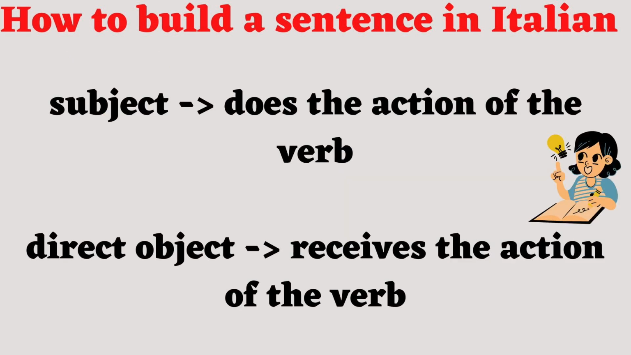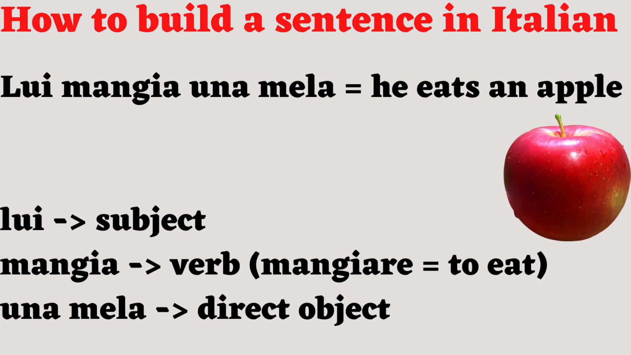Let's make another kind of sentence by using also the direct object, which is who or what receives the action of a verb. The subject does the action, and the direct object receives the action. Let's make it clear with an example. Lui mangia una mela. He eats an apple, from the verb mangiare, to eat. As you can notice, we have a subject, lui, who does an action, mangia, and there is something that receives the action, which is una mela.